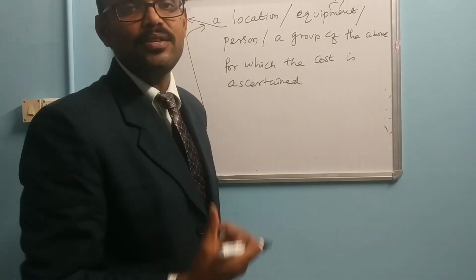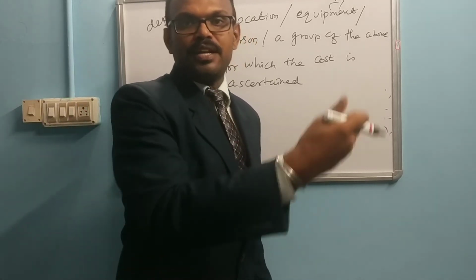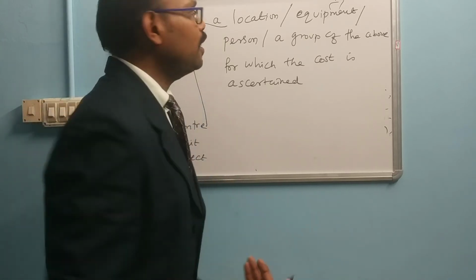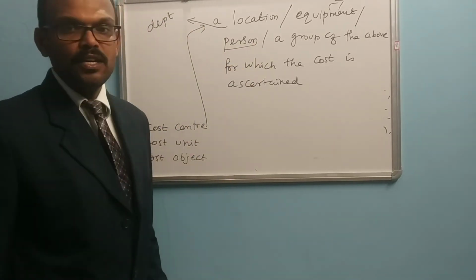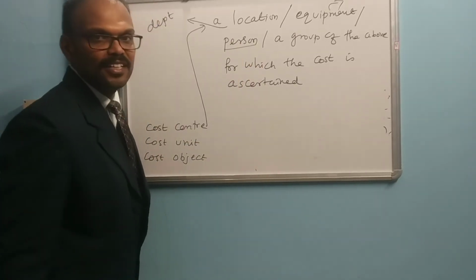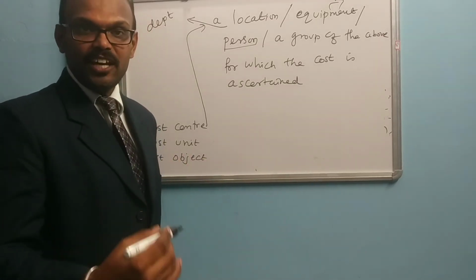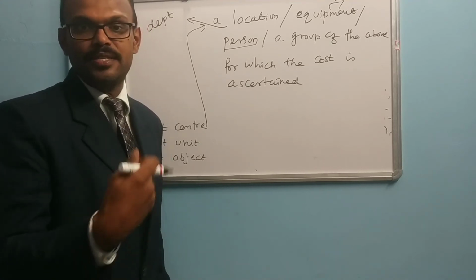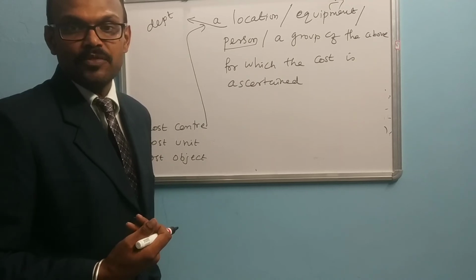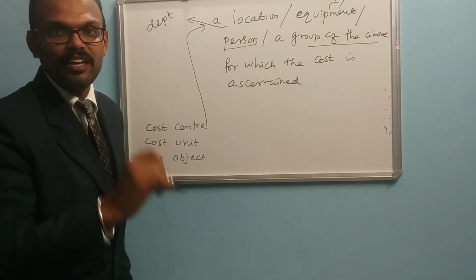That machine may be a cost center. You are using one delivery van for transferring the goods from one place to another place; that delivery van may be a cost center. Then you take a person, a salesman or an operator, who may be a cost center. A cost center may be a salesman, an operator, a delivery van, a department, a sales area, or a group of the above. For example, I will give you that.